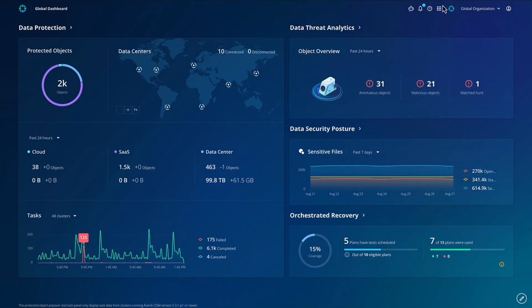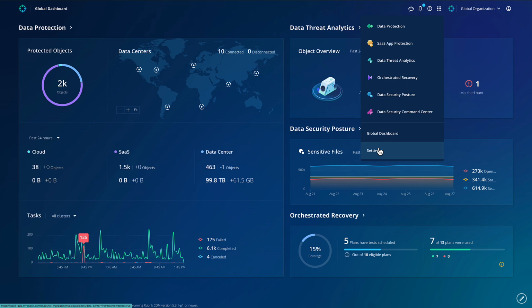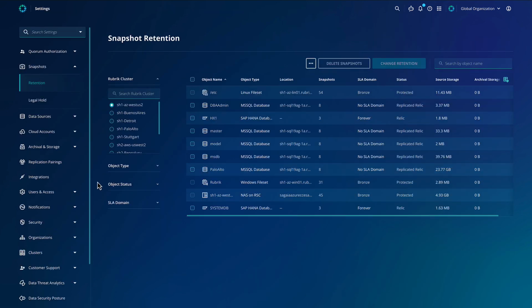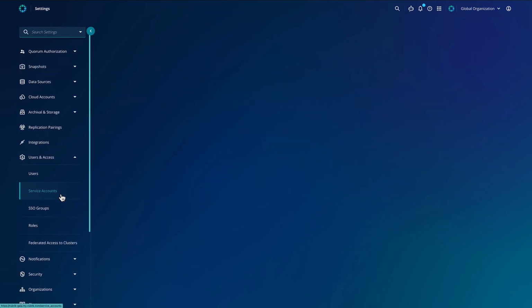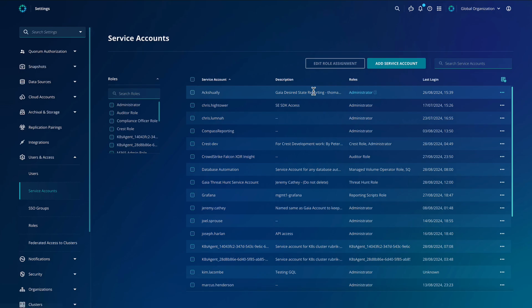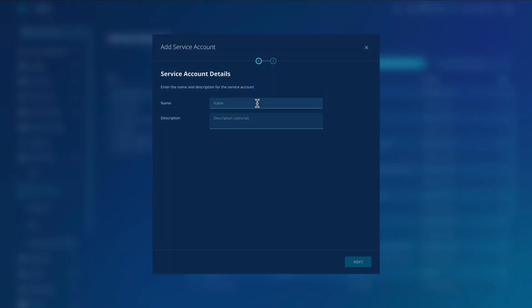Go to Settings, then Users and Access, then finally Service Accounts. Click here to add a new service account, give the account a name and an optional description. Make sure the name and description detail what this account is for. This will help prevent issues in future when someone comes to cleaning up service accounts.